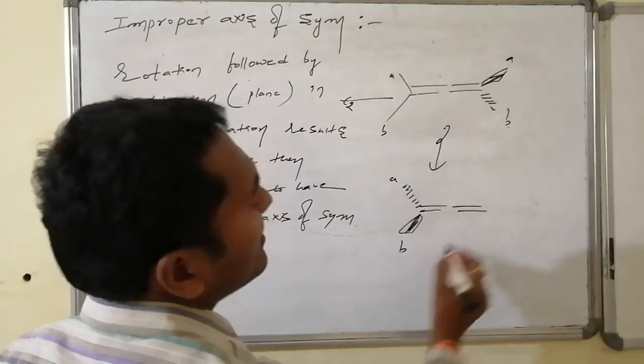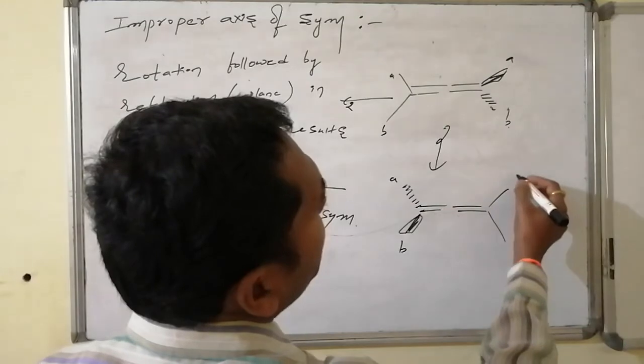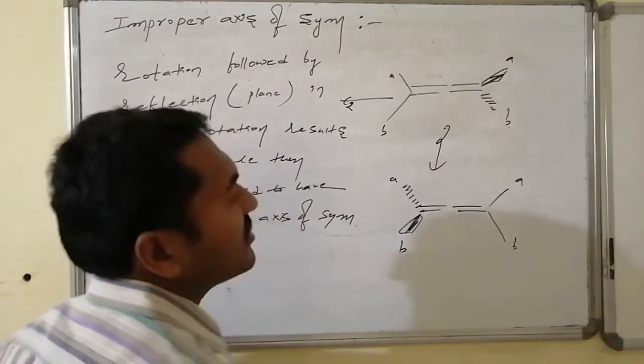This becomes A, this becomes B, whereas these two become planar.